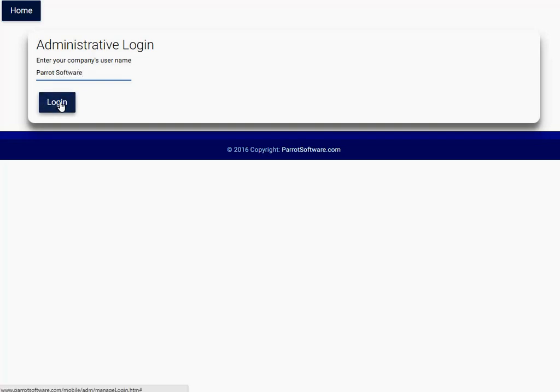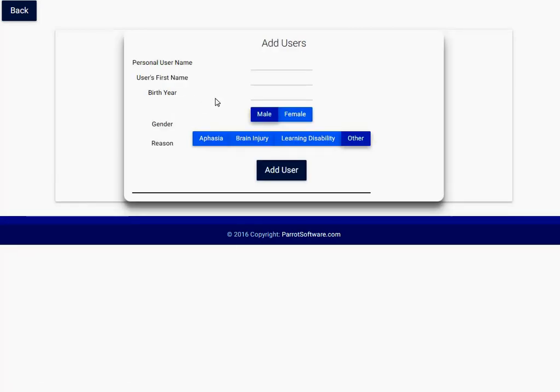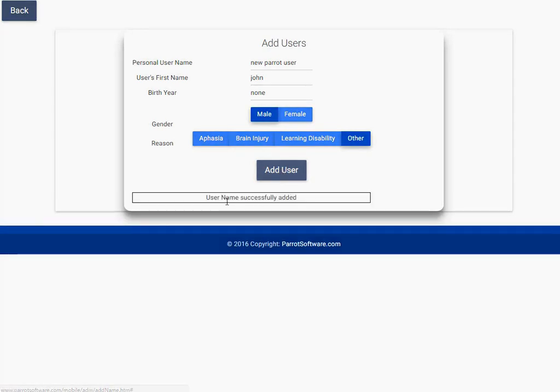The number of users in your subscription is listed, as well as the number of users you have added to your subscription. Click Add User to add a new name. Fill in the form and click Add User. Click the Back button.